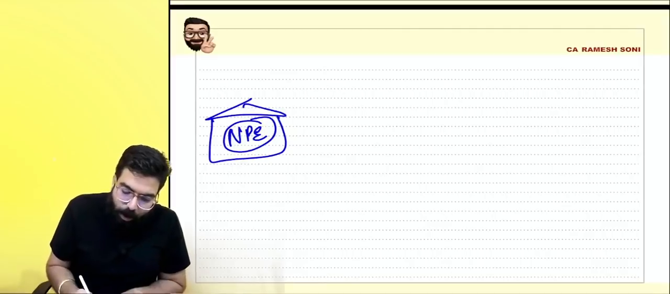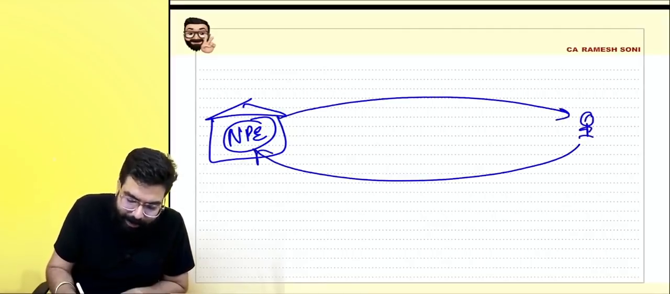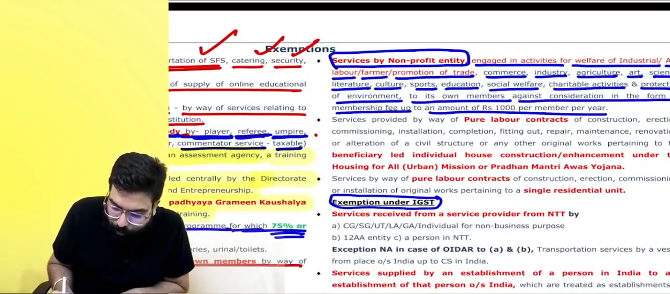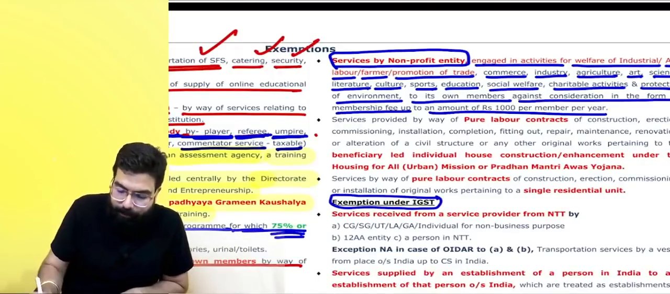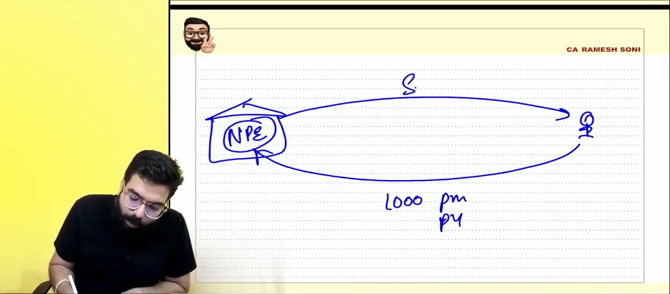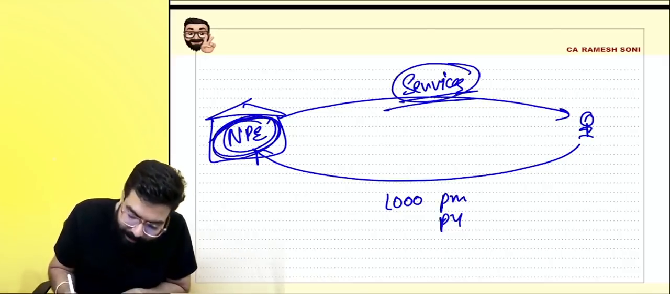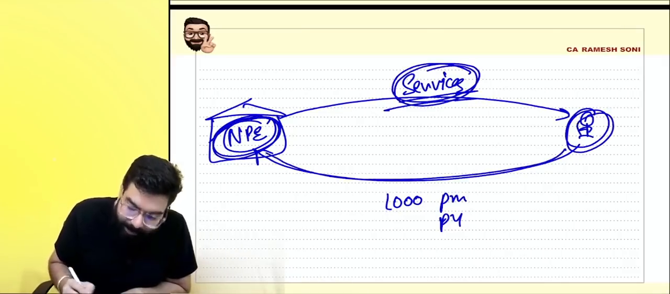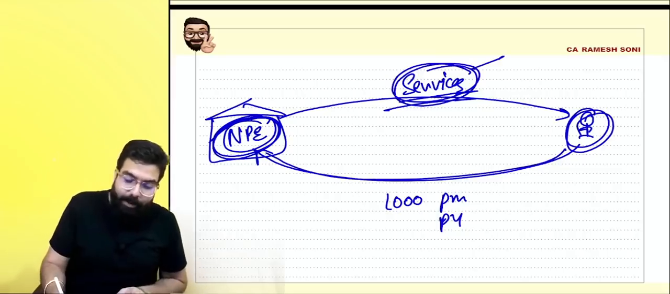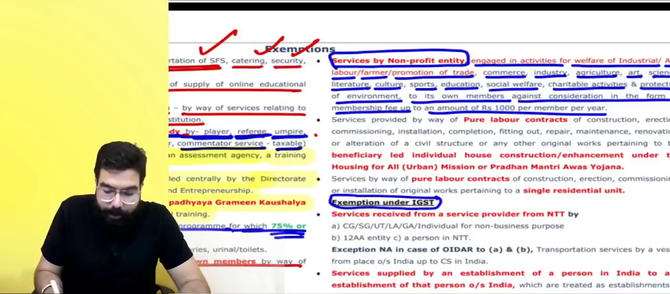And basically, all these services they are giving to its own members, and they are taking consideration in the form of membership fees up to rupees 1,000 per member per year for the services provided to the member. It's a non-profit entity giving services to the member and charging up to 1,000 per member per year. Then those services also shall be exempted. Yes, sir, we are clear.